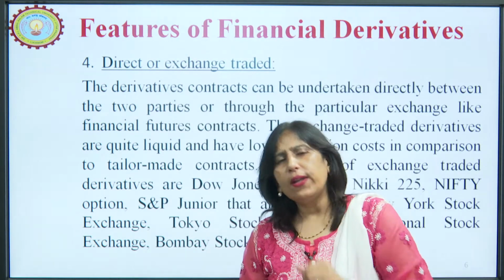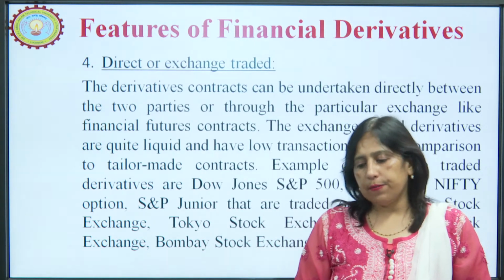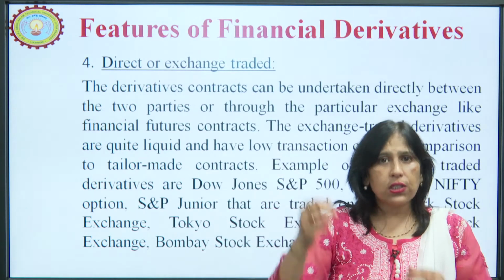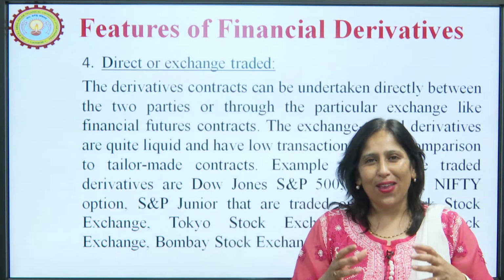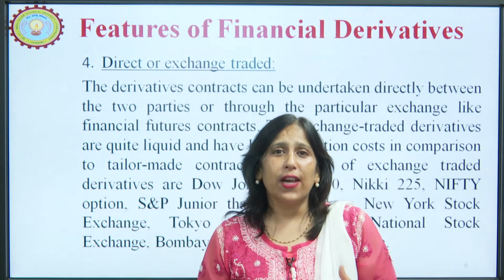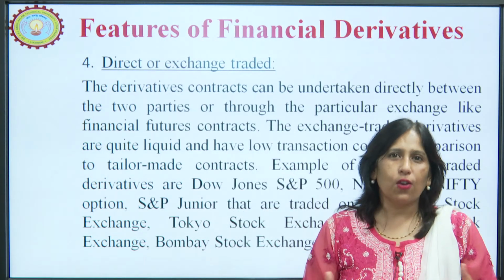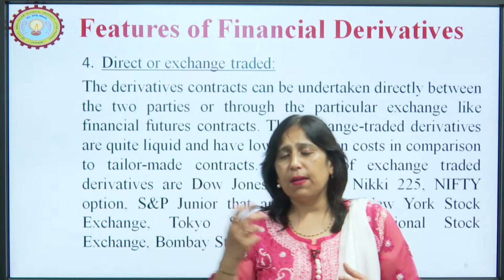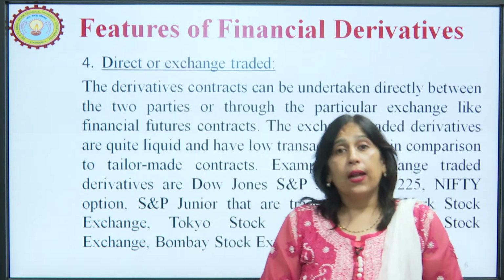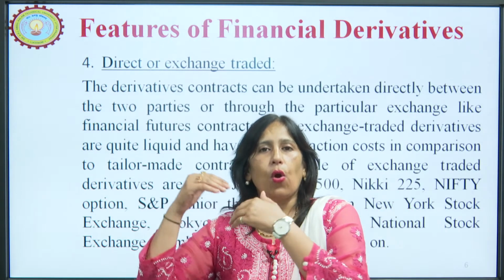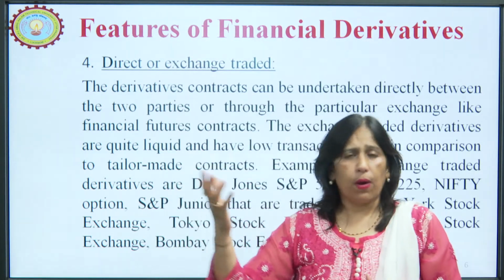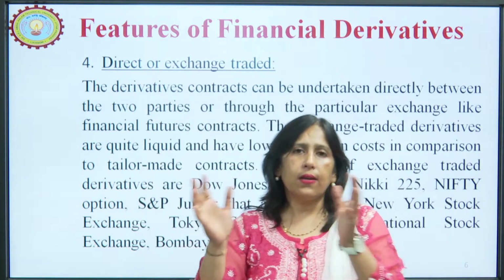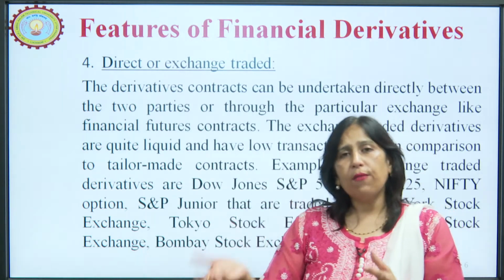Now, I am giving you a small example. Suppose I enter into a contract. These mangoes are very much liked and appreciated by most of the Lucknowites, and the Dashehri aam is very famous. I may contact a farmer or a producer of these Dashehri mangoes and buy the entire produce.